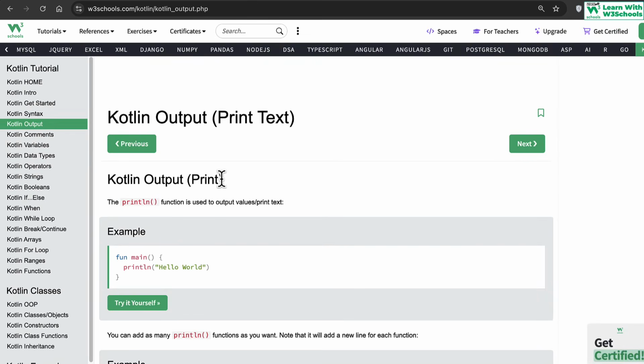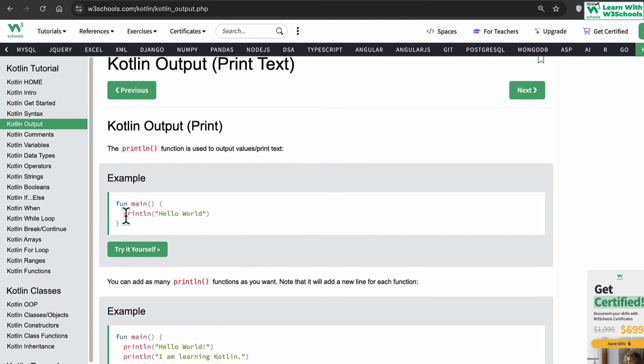Okay, let's talk more about this output print statement. The print statement that we use is basically a function. This is also a built-in function that the good people of Kotlin have already developed for us, and all we do is use this function, and whatever argument we pass inside this function gets printed on the console. So the println function is used to print the output on the console.